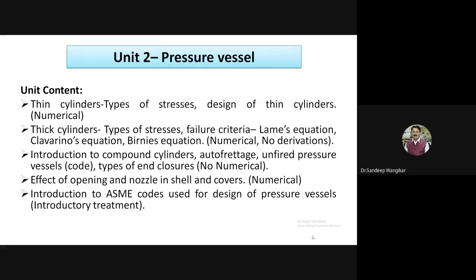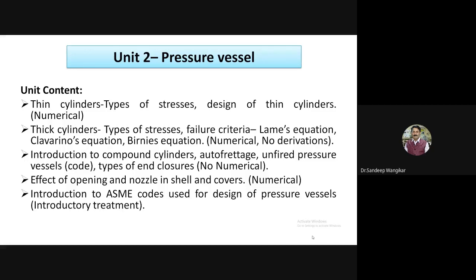So the contents of pressure vessel that we will be discussing include the thin cylinder types and stresses, design of thin cylinders, numerical. Then thick cylinder types of stresses, failure criteria, then Lami's equation, Clavarino's equation, and Bernoulli's equation, and numerical will be there. No derivations. So it is mentioned here, no derivations for this thick cylinder.